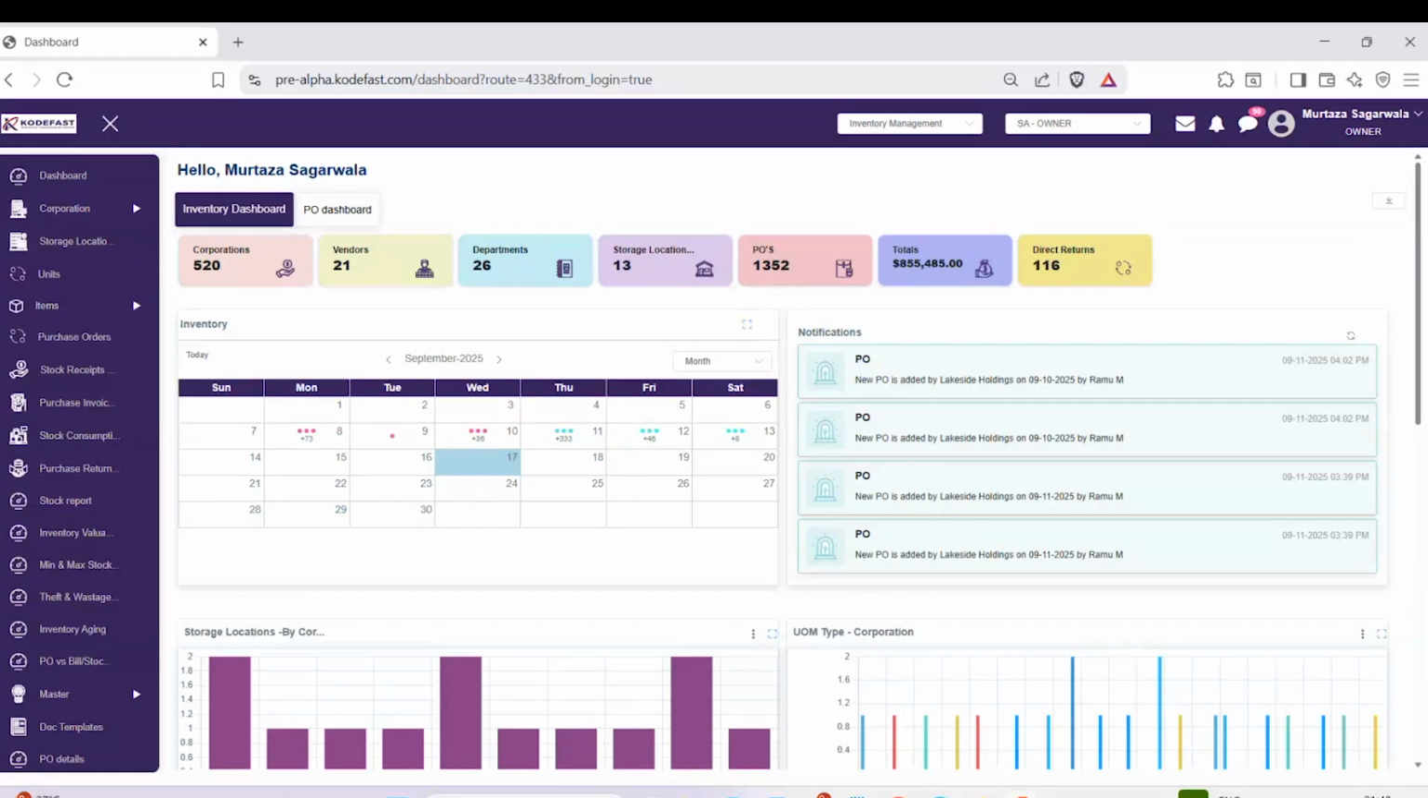You can do that. With that, we have a stock consumption module. Whatever stock you are consuming for your operation, whether it is theft or wastage, we can record all those things here. With that, we have multiple reports.